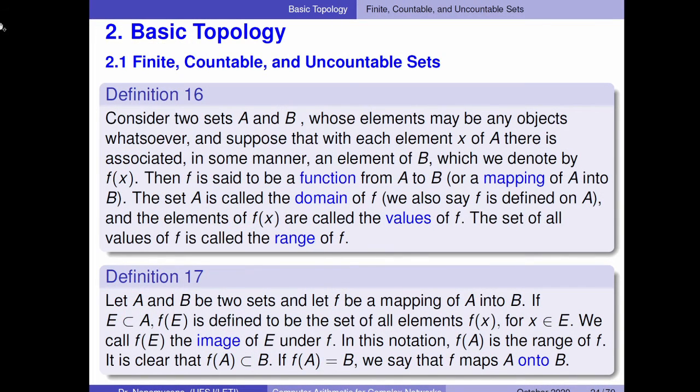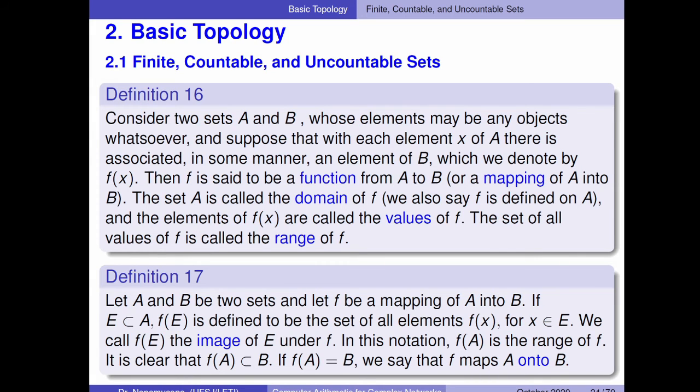Alright, in this second video we are going to go through some basic topology: finite, countable and uncountable sets. Definition 16. Consider two sets A and B whose elements may be any objects whatsoever, and suppose that with each element x of A there is associated in some manner an element of B, which we denote by f(x). Then f is said to be a function from A to B, or a mapping of A into B.